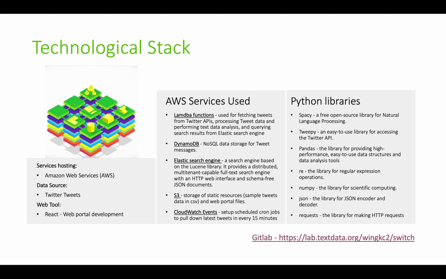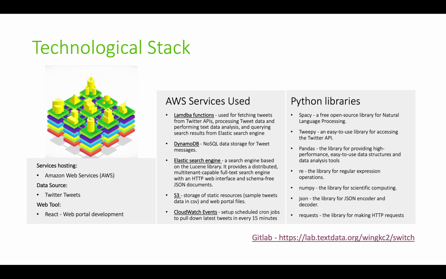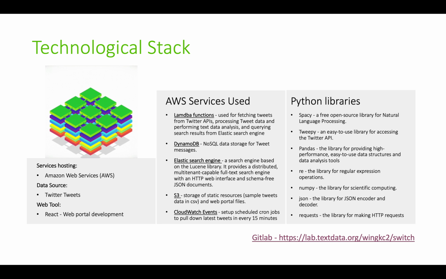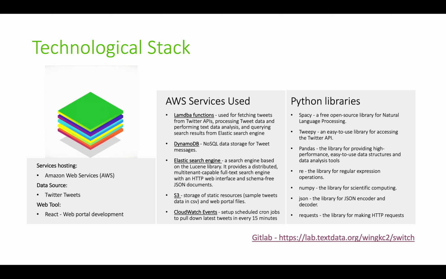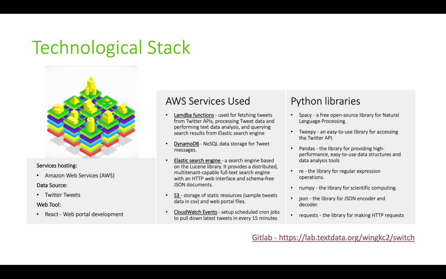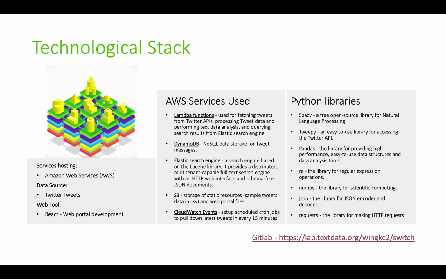To store the information and the fetched tweets, we use DynamoDB. The Elasticsearch engine was used to index and make data ready for the web portal. S3 was used for storage of static resources. CloudWatch events were used to create scheduled cron jobs to pull and scrape tweets every 15 minutes.